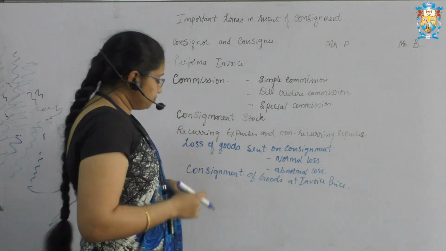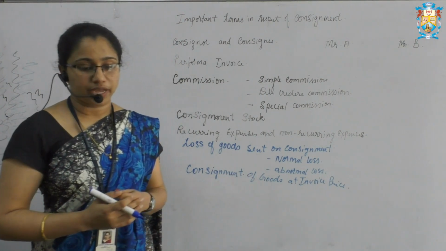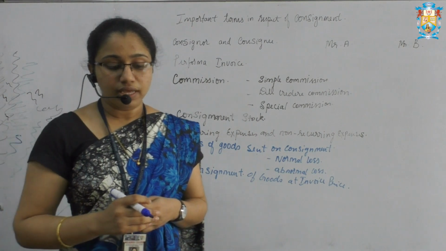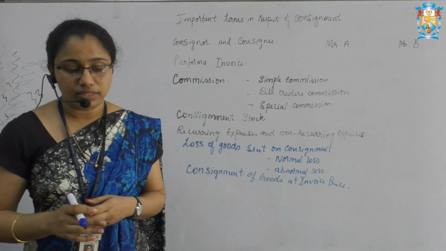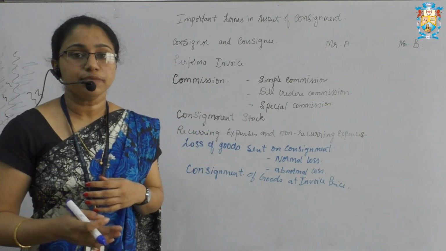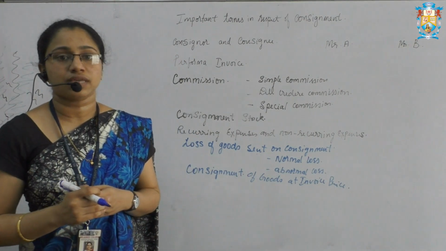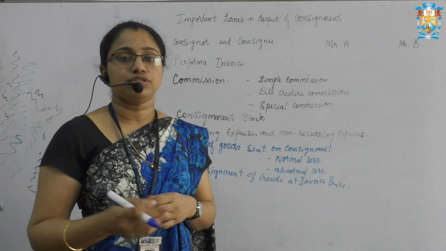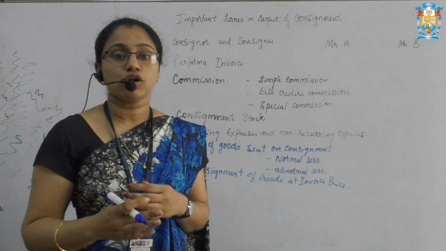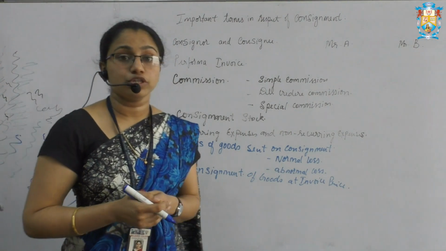The next term is consignment of goods at invoice price. Very often, goods are consigned by the consignor to the consignee at a price higher than the cost price. That price is called the invoice price.